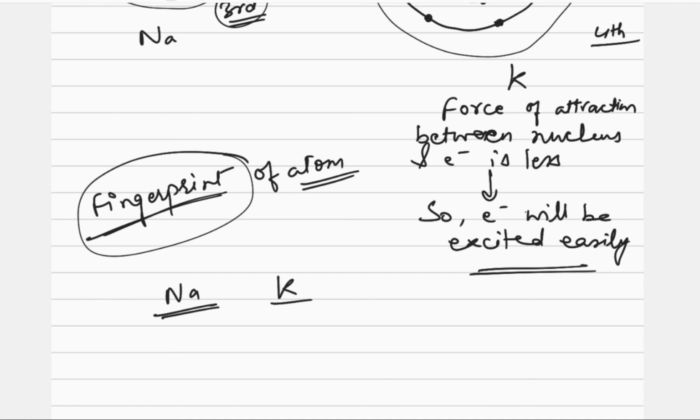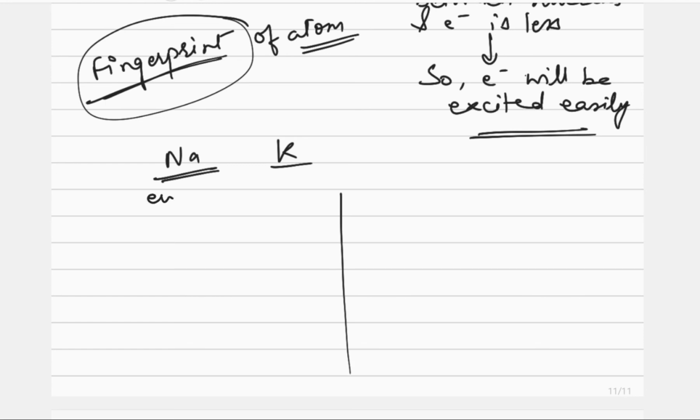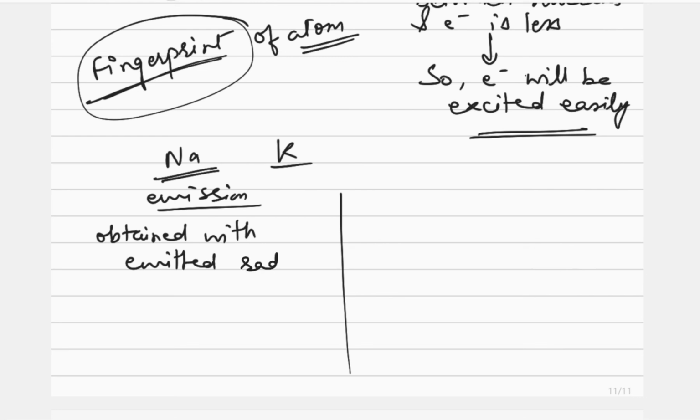Now how can we differentiate between the emission and absorption spectra? It is just a recapitulation of the concept we discussed. Emission spectra is obtained when radiations are emitted, with the emitted radiations. While the absorption spectra is obtained from the transmitted light. Here we observe the transmitted light on the screen.